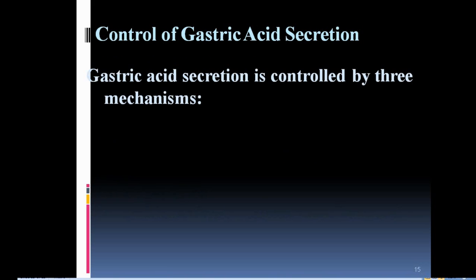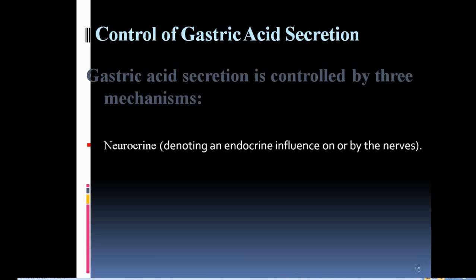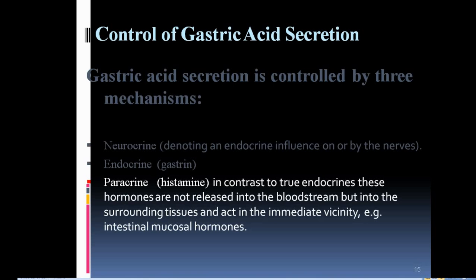The gastric acid secretion is controlled by three mechanisms. These are mainly, first is neurocrine, the second is endocrine, and third is paracrine. These are the three basic mechanisms that control this gastric acid secretion. That means neurocrine control, paracrine control, and endocrine control.